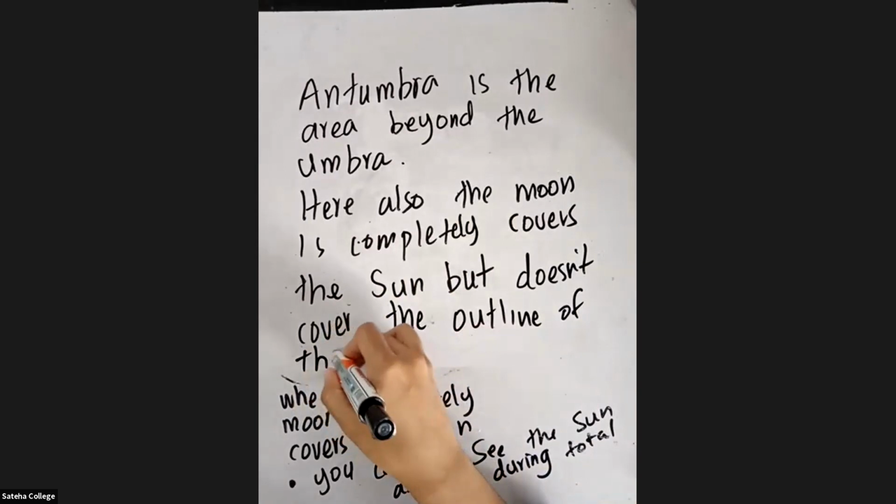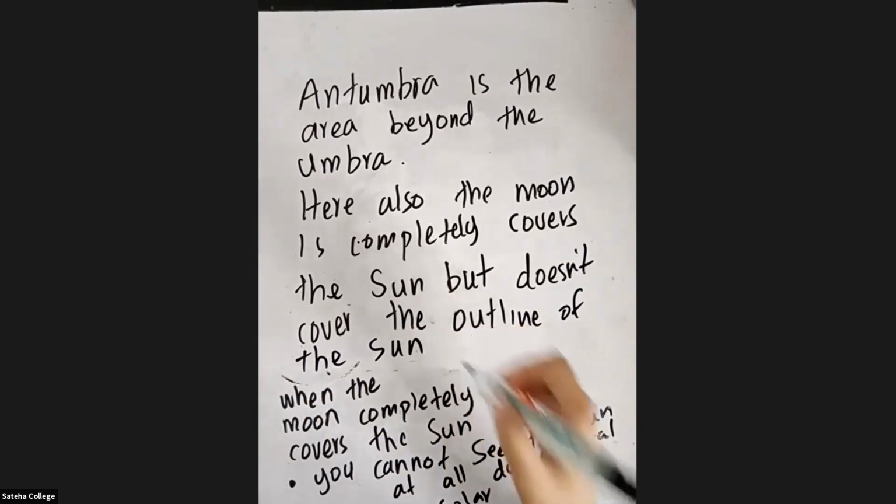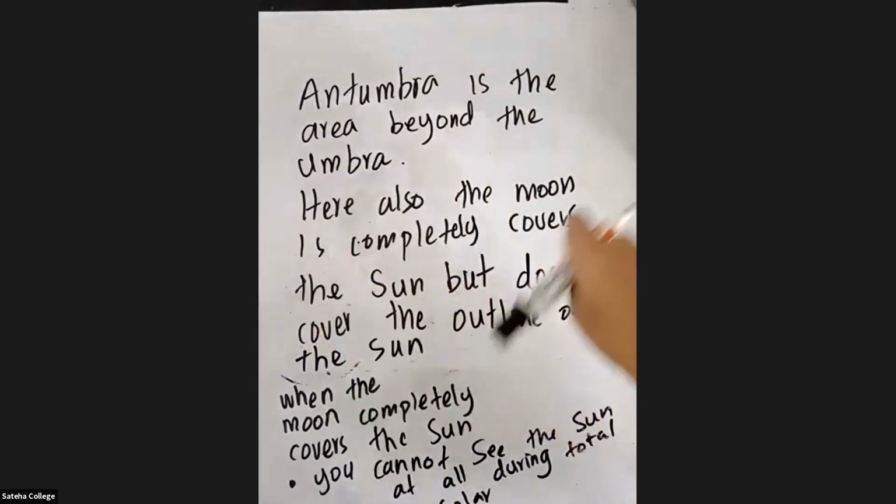You call this an annular solar eclipse. So the outline of the sun you will be able to see around the shadow of the moon.